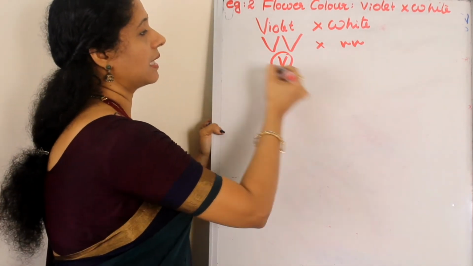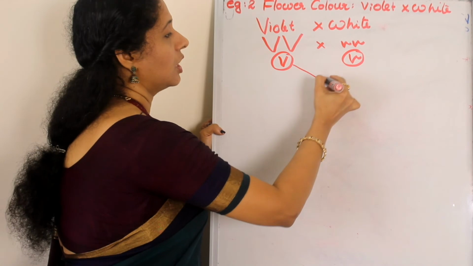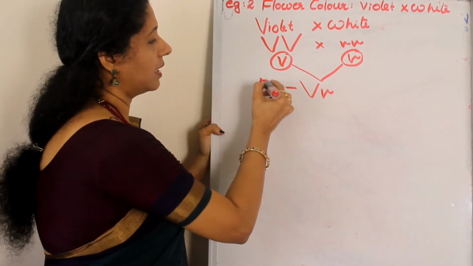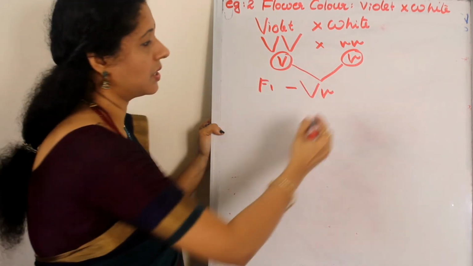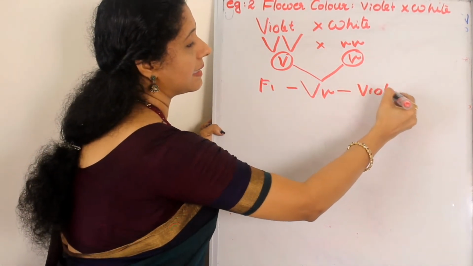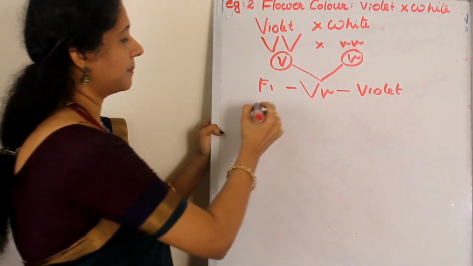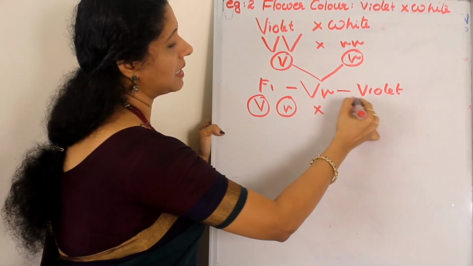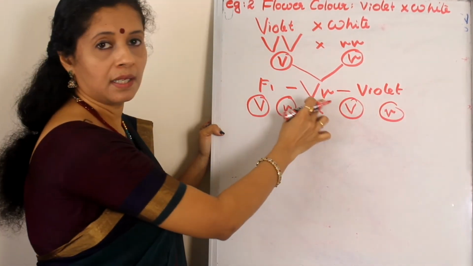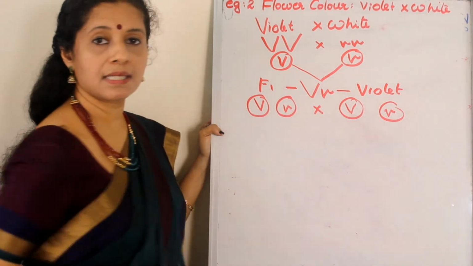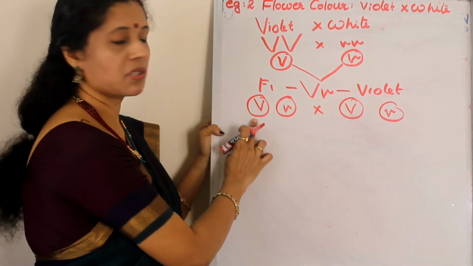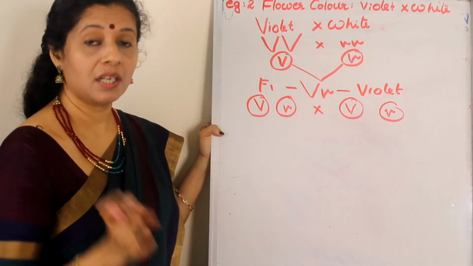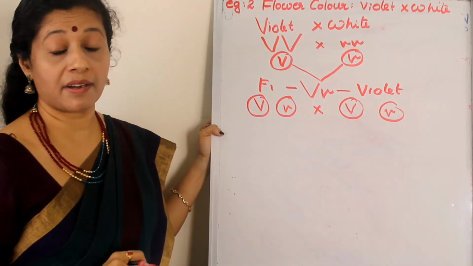Here it will produce capital V, here it will produce small v, cross V, capital V, small v. This is the F1 generation. We are just writing together the F1 generation, and here it is all violet. So the next is capital V, small v into capital V, small v, because this one we are self-pollinating, so both the sides will be similar. This can produce two types of gametes, capital V and small v. These are the two alleles of the gene for flower color.